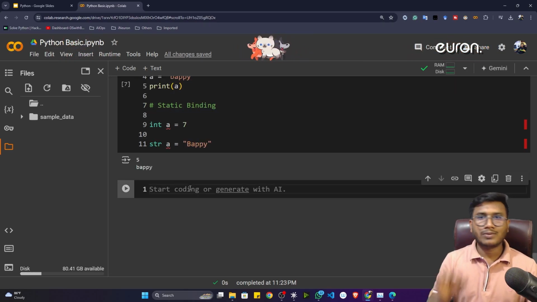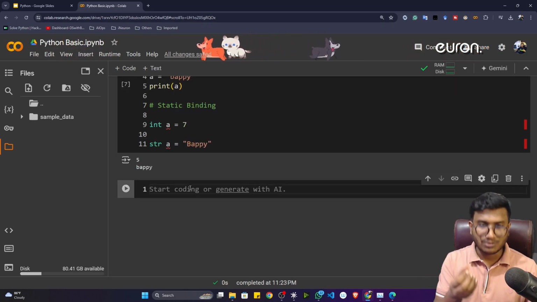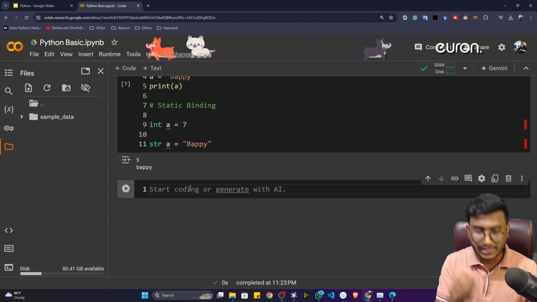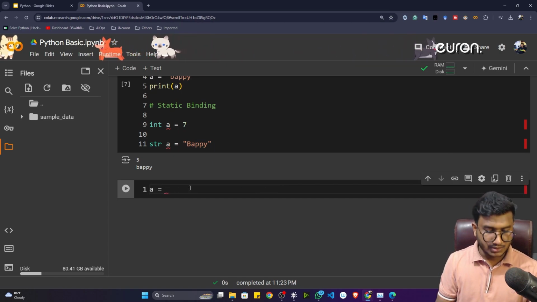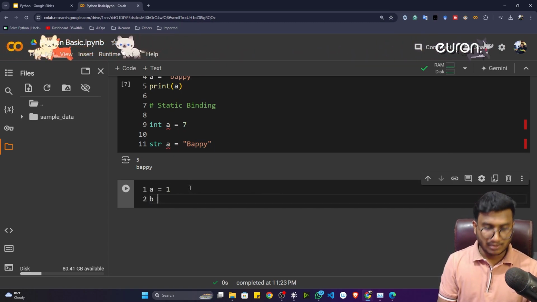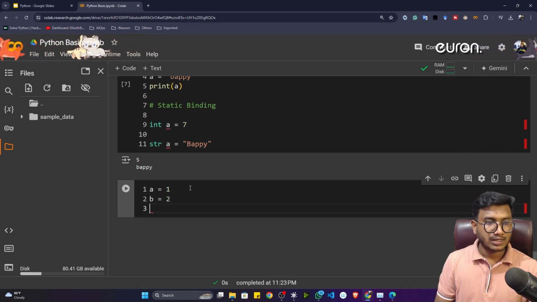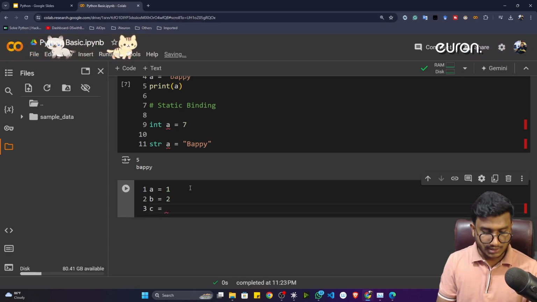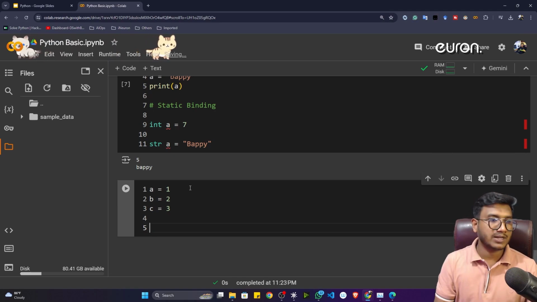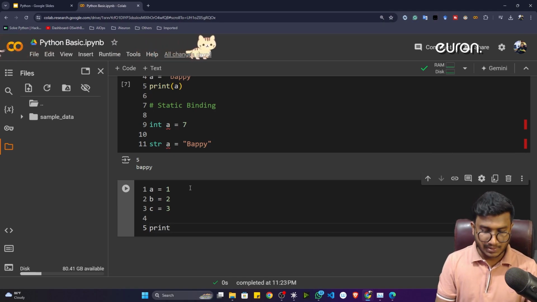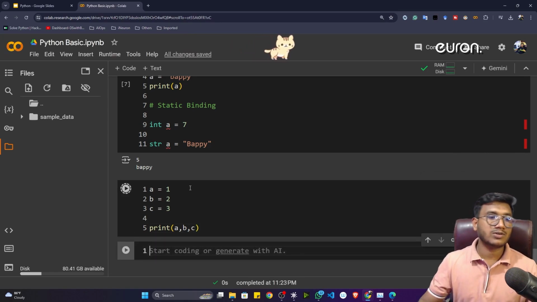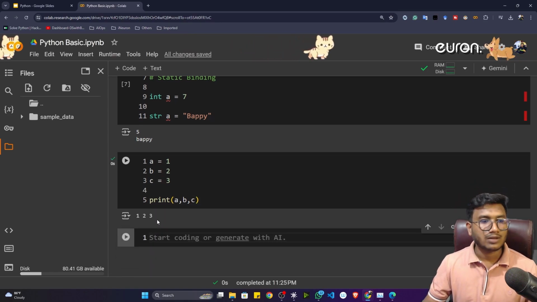Now let's say you want to assign values to several variables. Let's say a is equal to 1, b is equal to 2, and c is equal to 3. If I want to print these variables, I can easily write a comma b comma c. If I execute this code, 1 2 3 will be printed.